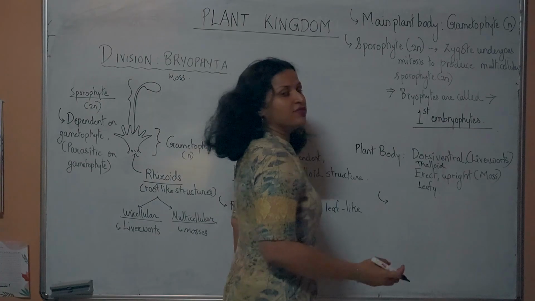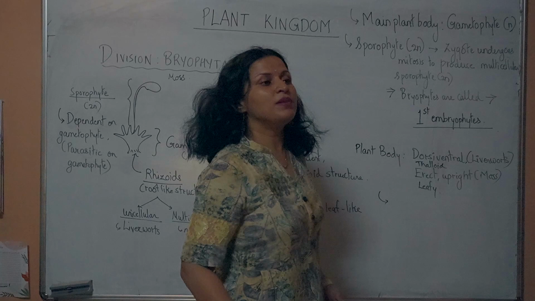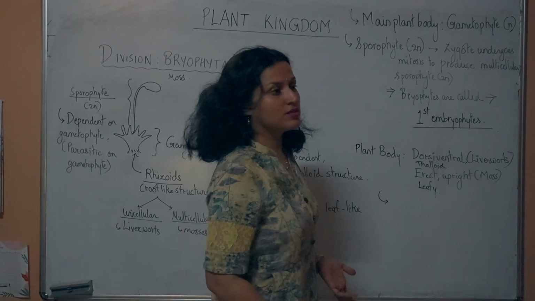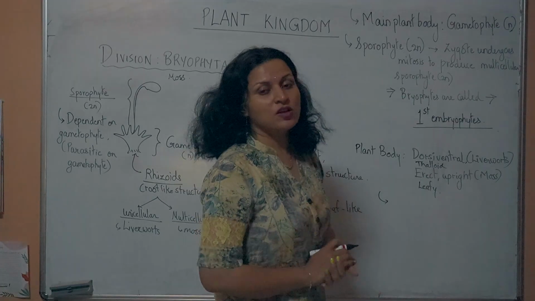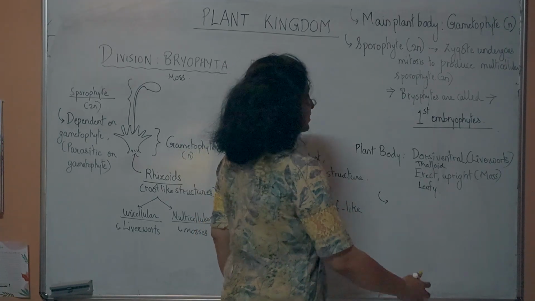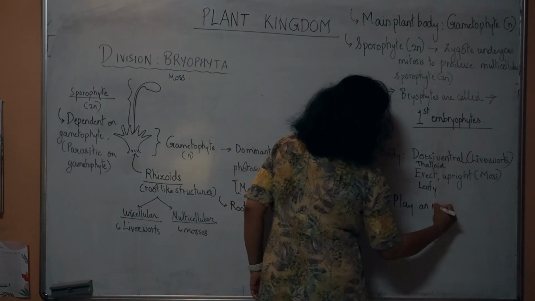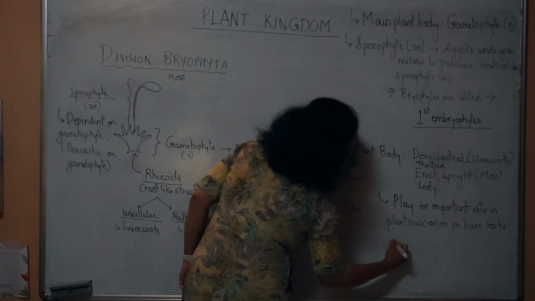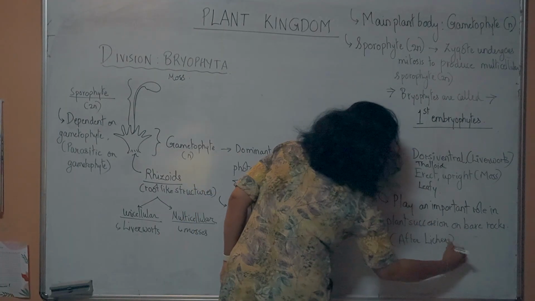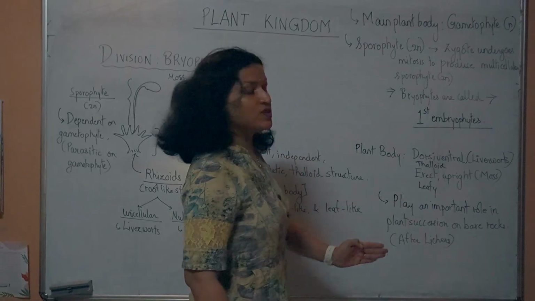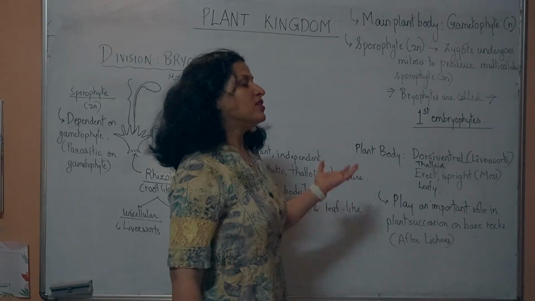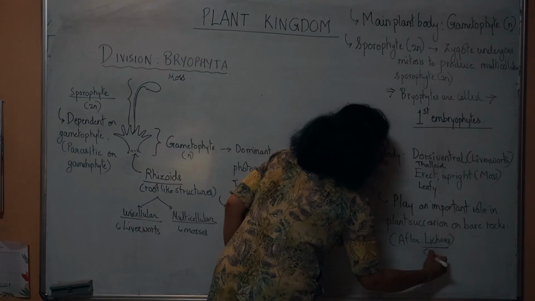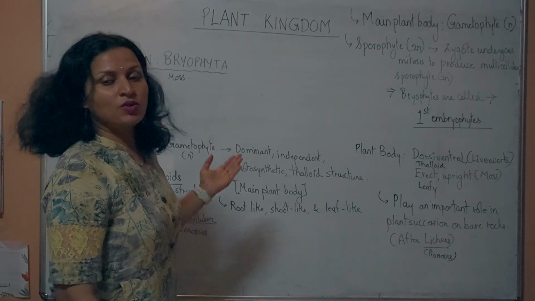Bryophytes are known to play an important role in plant succession on the rocks, and they have importance right after lichens. Okay, lichens are the most important ones in soil formation and these guys follow later. Lichens are said to be the pioneers of plant succession on bare rocks. If there is a bare rock, the lichens will appear there first, followed by bryophytes. You will study more about it in 12th standard.